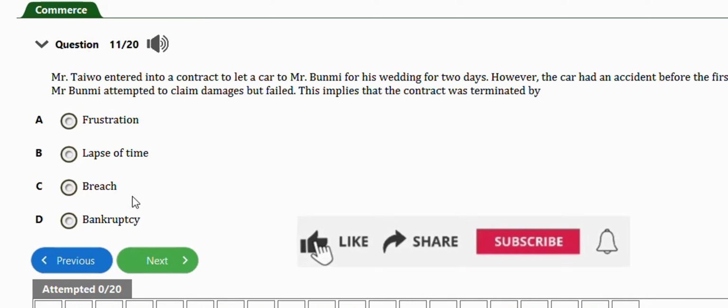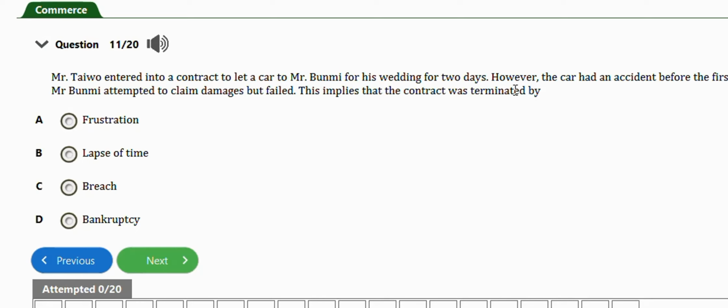Next question is this one. It says Mr. Taiwo entered into a contract to let a car to Mr. Bumi for his wedding for 2 days. However, the car had an accident before the first day. Mr. Bumi attempted to claim damages but failed. This implies that the contract was terminated by frustration.